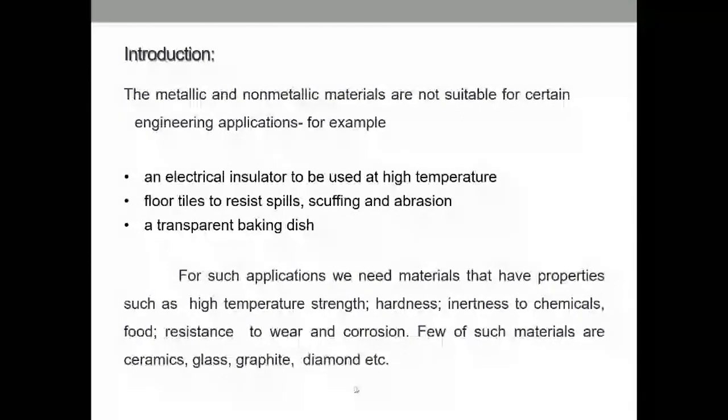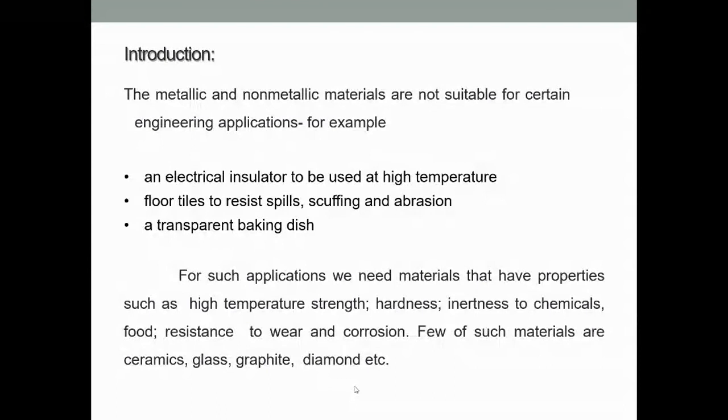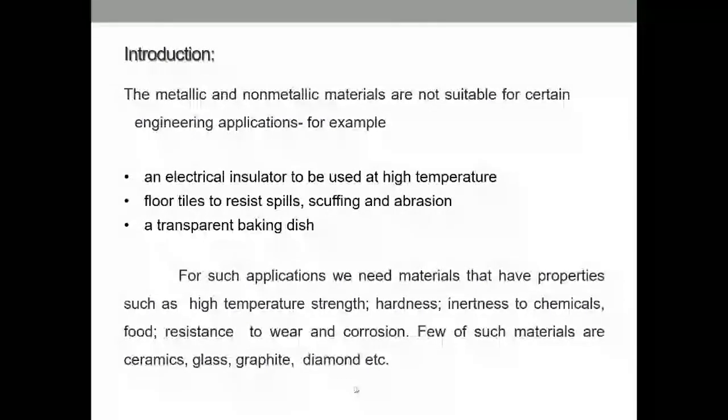Then they have resistance to wear and corrosion. They do not wear, and they do not corrode. That's why they are used in various applications. And we have seen in the earlier slide that various materials are ceramics, glass, graphite, diamond.